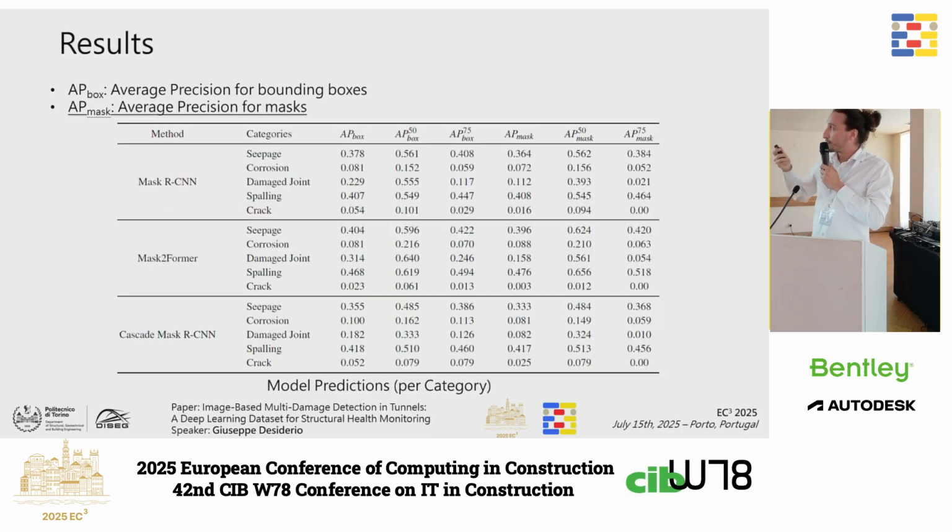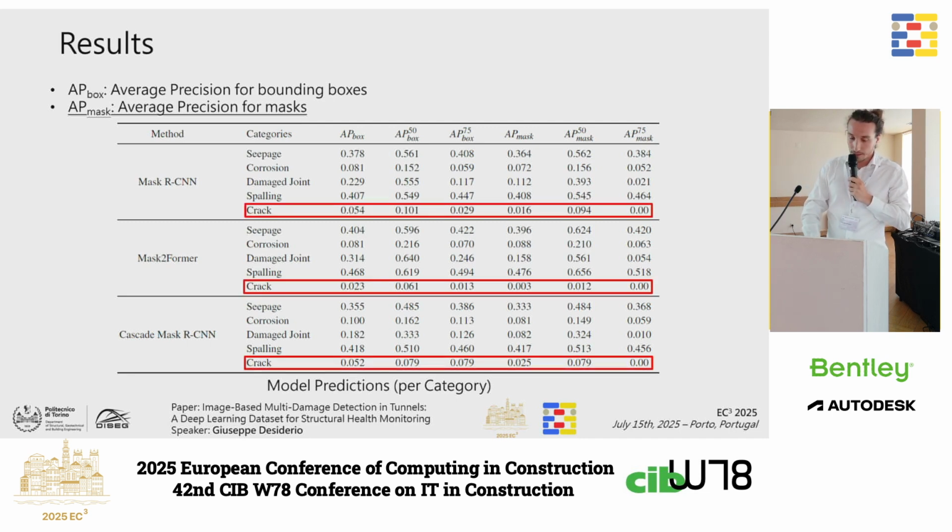The table here shows the results considering the best models. The best model is the one that performs with the highest AP mask on the validation set. As we can see, all the models fail in recognizing the crack. This is because this class is underrepresented in our dataset. But we claim that if we merge our dataset with an existing one, since there exist plenty of datasets including concrete crack damages, we are able to fill this gap.